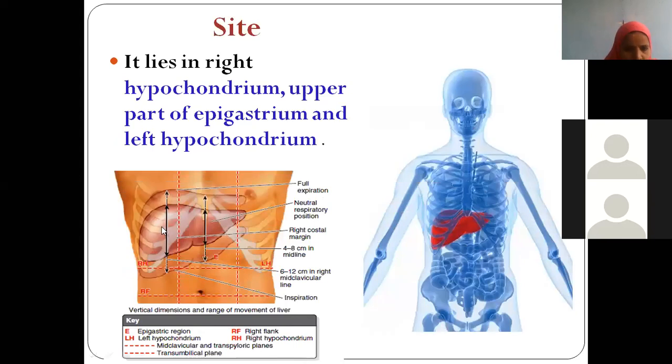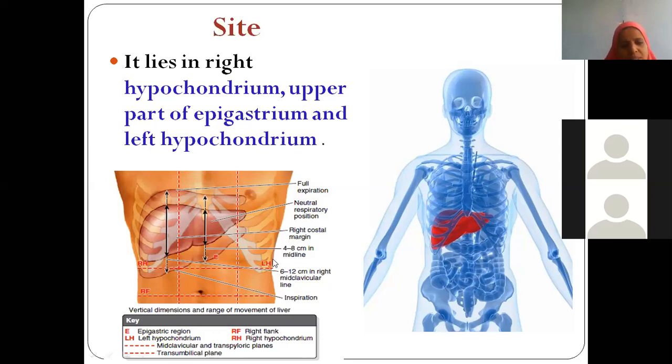Now coming to the 9 regions of abdomen, which we have always discussed. Again I'm asking you a few questions. What is this vertical line? Where is this vertical line cutting? Mid clavicular, isn't it? The two vertical lines we draw at the mid clavicular plane. So this is one mid clavicular plane, this is one more mid clavicular plane.